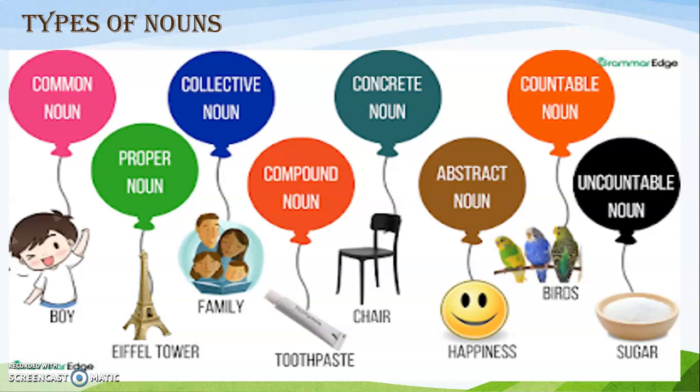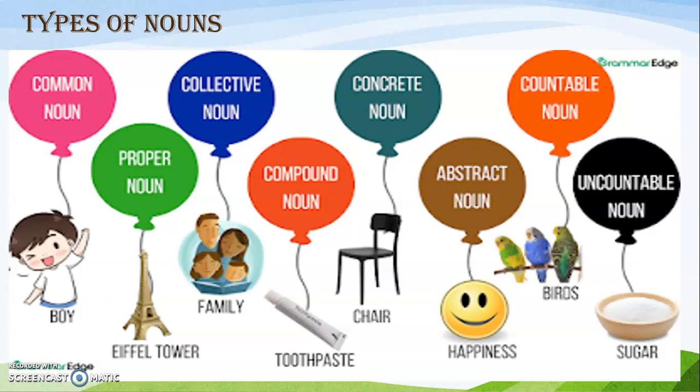Concrete nouns are those which are also called material nouns, which are made with some material that you can see and feel, like the examples in front of you, chair, chalk, sand, gold. Anything which can be felt and seen. Abstract nouns are those nouns which cannot be seen, but you can feel them: happiness, fear, bravery, cowardice, loneliness, your taste, your anger. These are called abstract nouns.